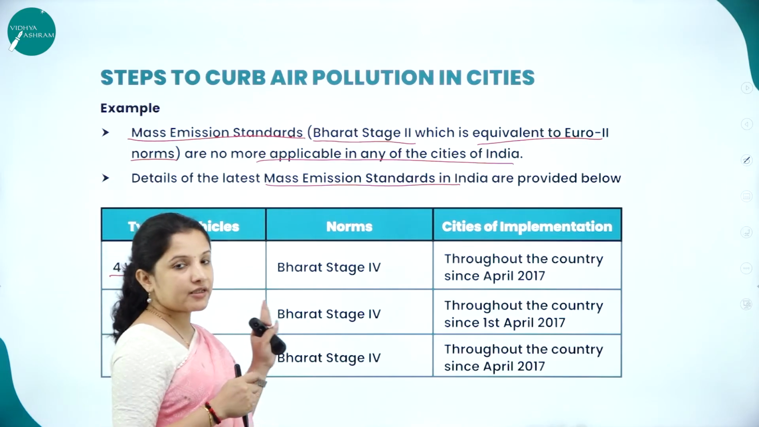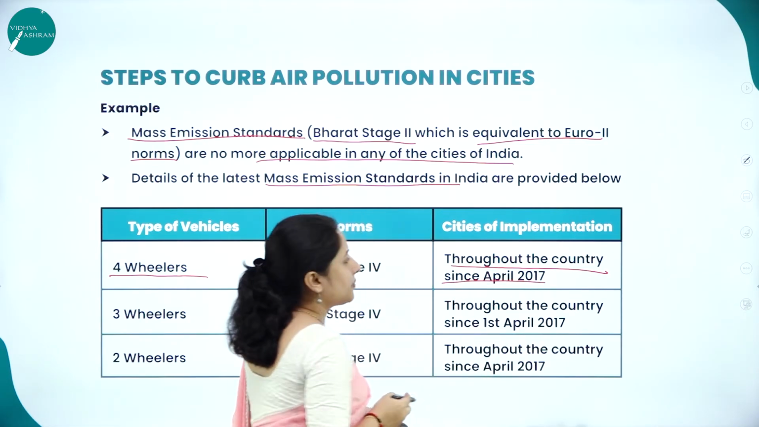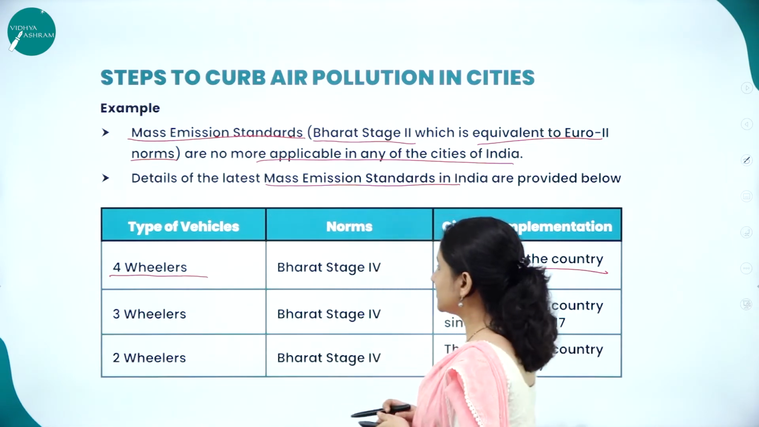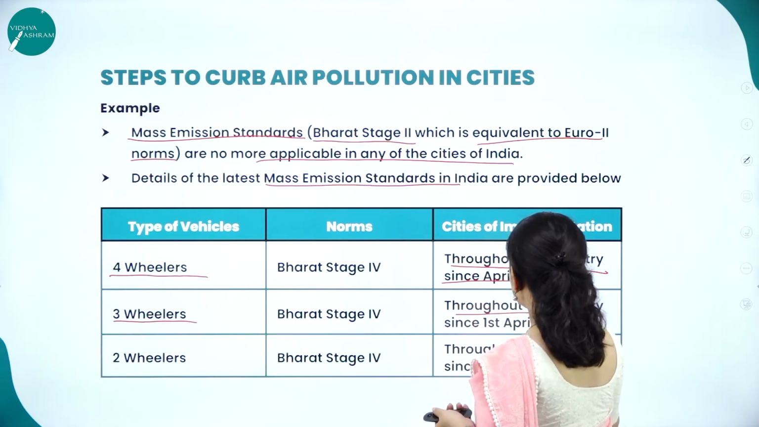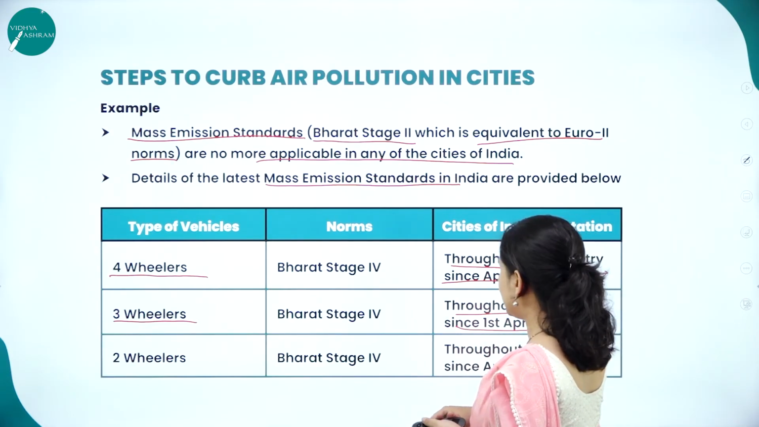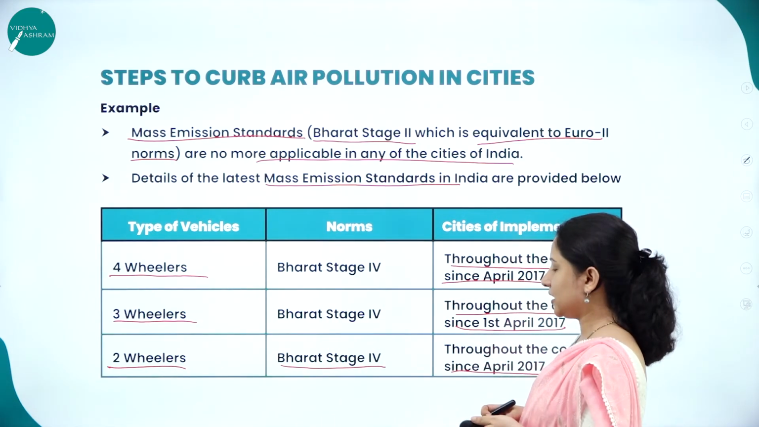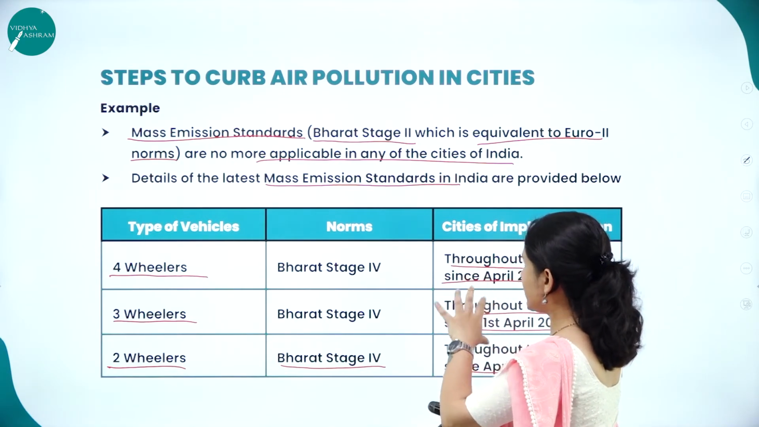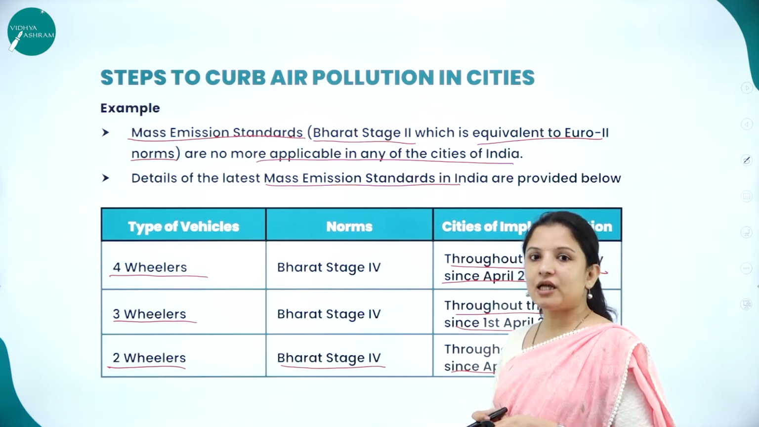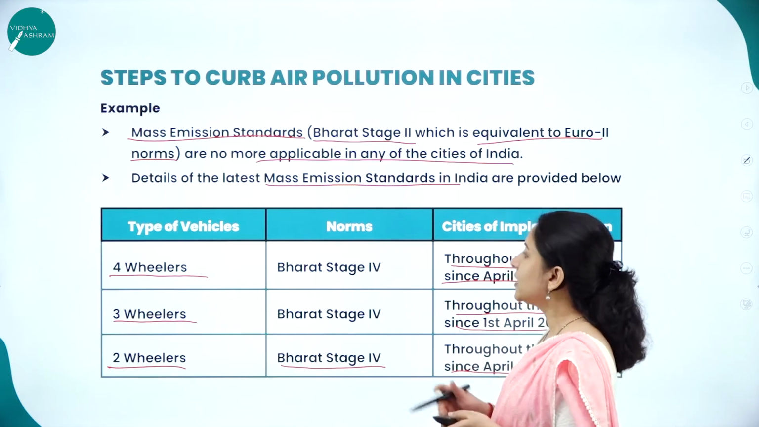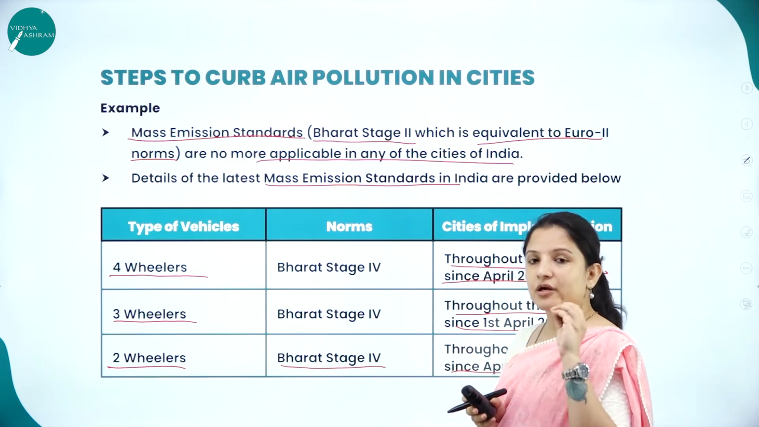The rule for four-wheelers is that it was implemented throughout the country since April 2017. For three-wheelers, it should be implemented throughout the country since 1st April 2017 itself. And for two-wheelers also, the norm should be implemented since April 2017. So the mass emission standards, that is the Bharat Stage 4 norms, are currently followed since 2017, and they have put some norms for four-wheelers, three-wheelers and two-wheelers, and those are the emission standards.